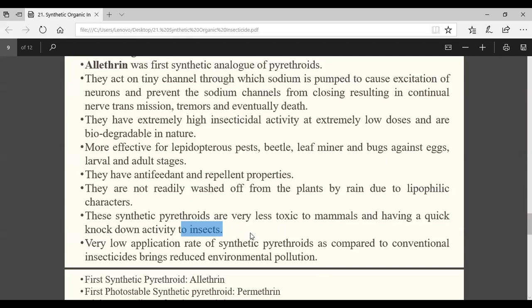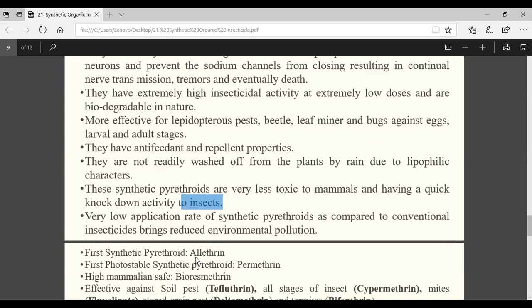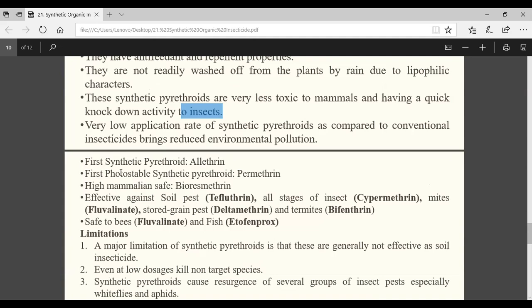Then in case of synthetic pyrethroid, a very small amount of insecticide is needed. That means the dose will be very low compared to other insecticides, and it is highly effective against the insect when they act in contact mode, not as stomach poison. Understood? All of the properties? Yes or no? Yes, sir. Okay. Now coming to some things that are very, very important.